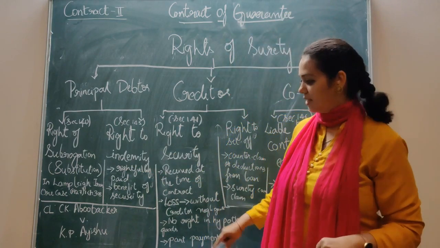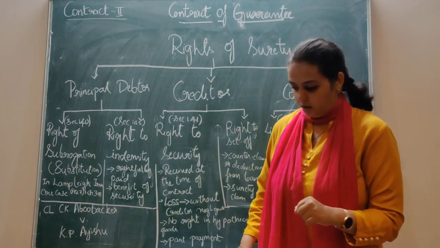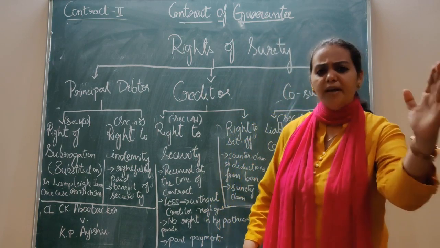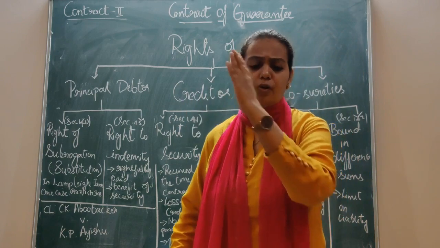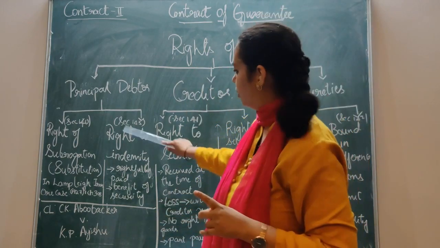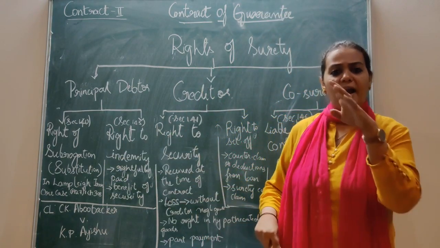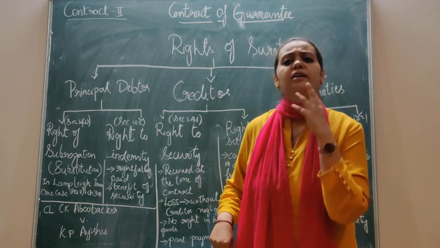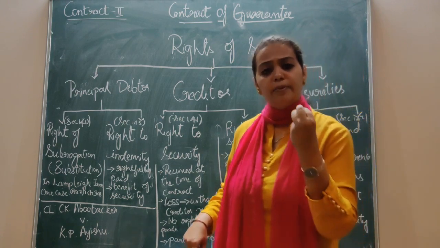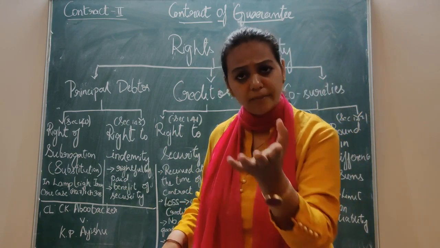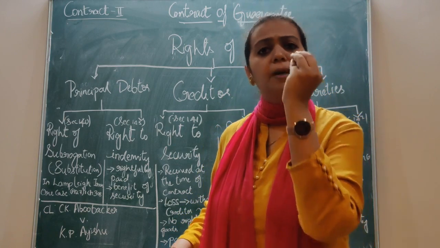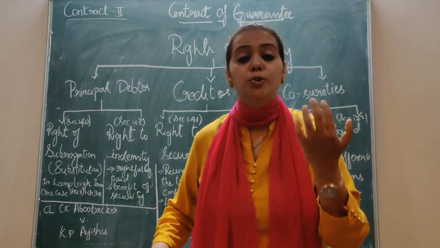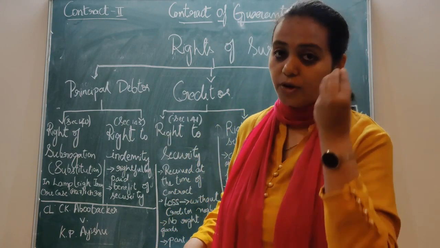Again, it further also said that it is the duty of the principal debtor to pay the amount to the surety, that is, to indemnify, to compensate the surety. Your right of indemnity is also said there. And the next point, what they say is, in case of substantial payment, that is, you can say a partial payment by the principal debtor. If he is paying some part payment out of 10,000, he has made a payment of 2,000, the remaining balance amount has to be paid by the surety. I gave an example for your better understanding.